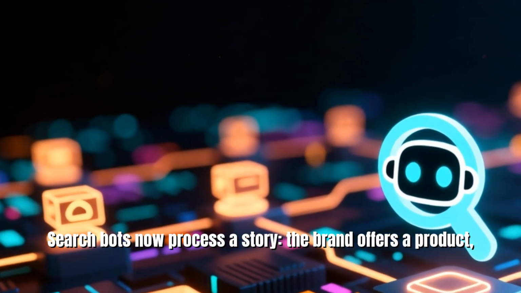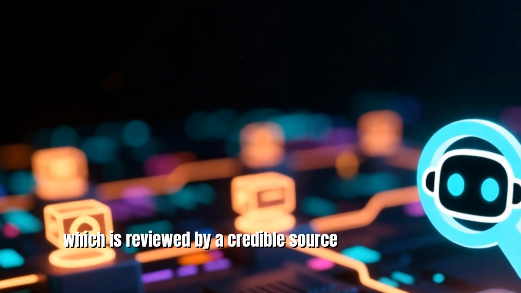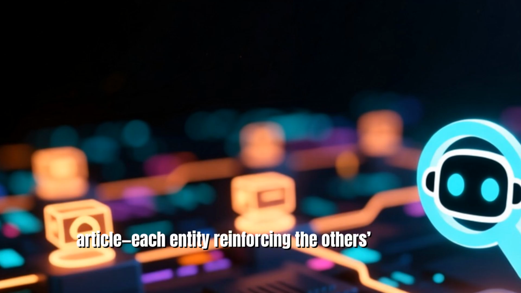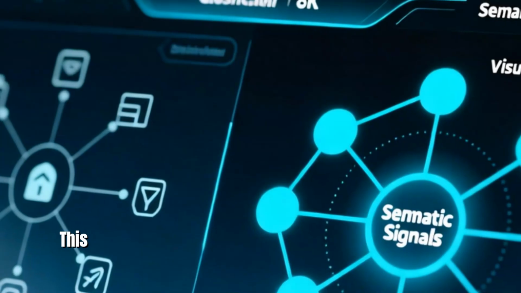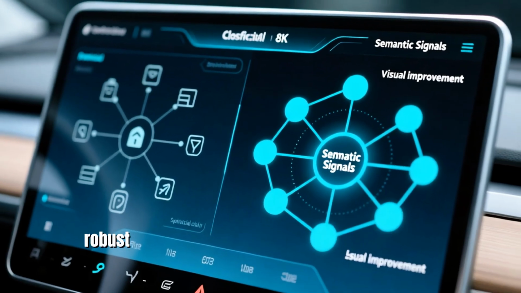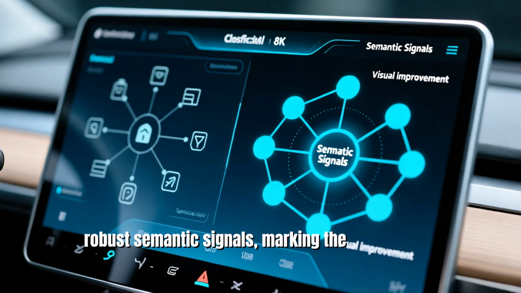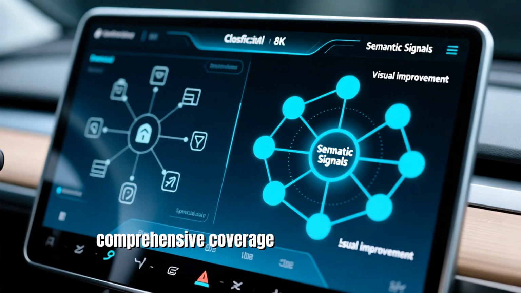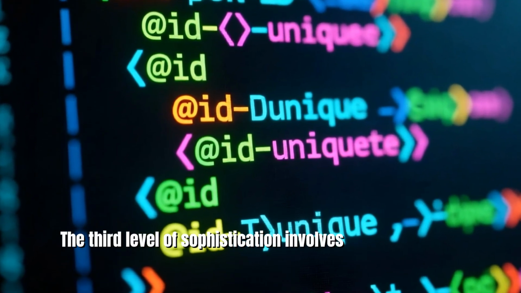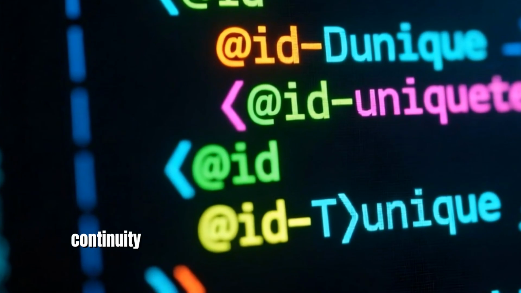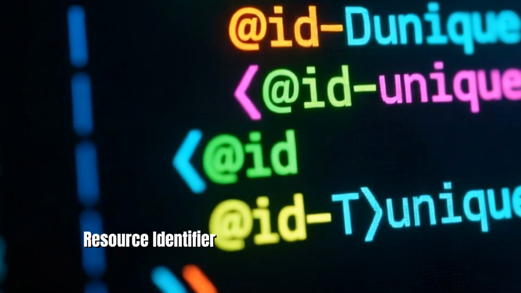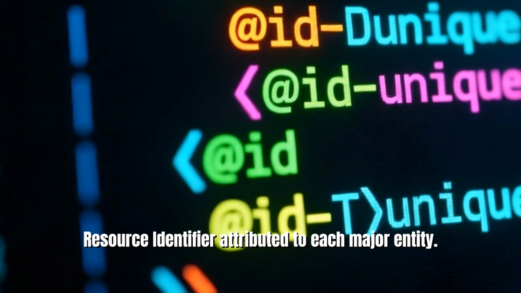The brand offers a product, which is reviewed by a credible source in a documented article, each entity reinforcing the other's notability. This methodology transforms superficial annotations into robust semantic signals, marking the content as a comprehensive coverage of its subject matter. The third level of sophistication involves managing entity continuity through the @ID property, a unique uniform resource identifier attributed to each major entity.